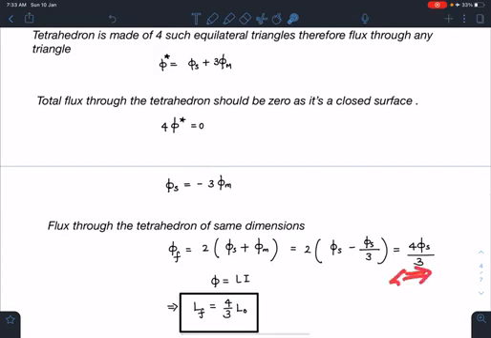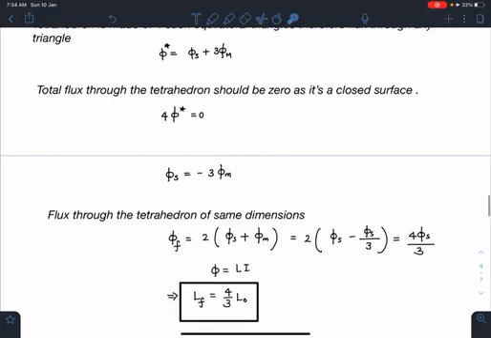So self-inductance of same size of equilateral triangle, it is nothing but 4 by 3 L naught. This is the effective inductance. Already we have considered mutual potential energy and all. In this, mutual inductance will take care of that. So this is the new inductance, and most of the students have just